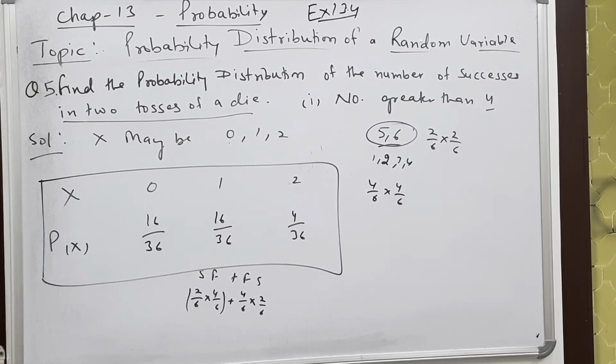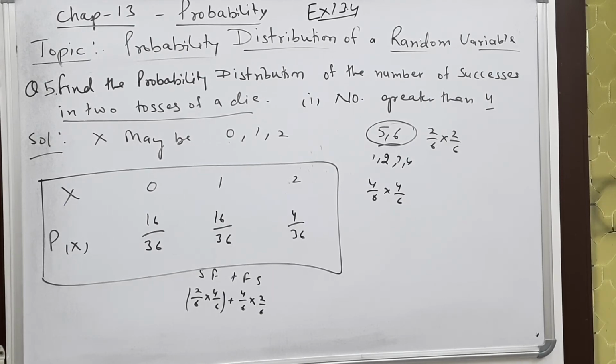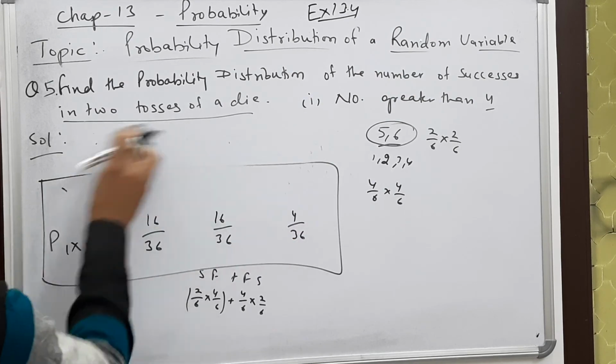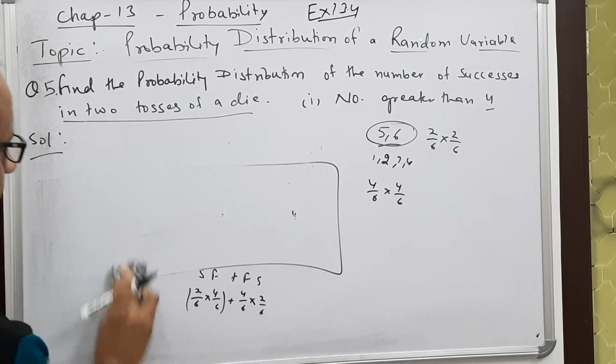The second part is: 6 appears on at least one die. The answer for the second part is very simple. You all know the 36 outcomes.